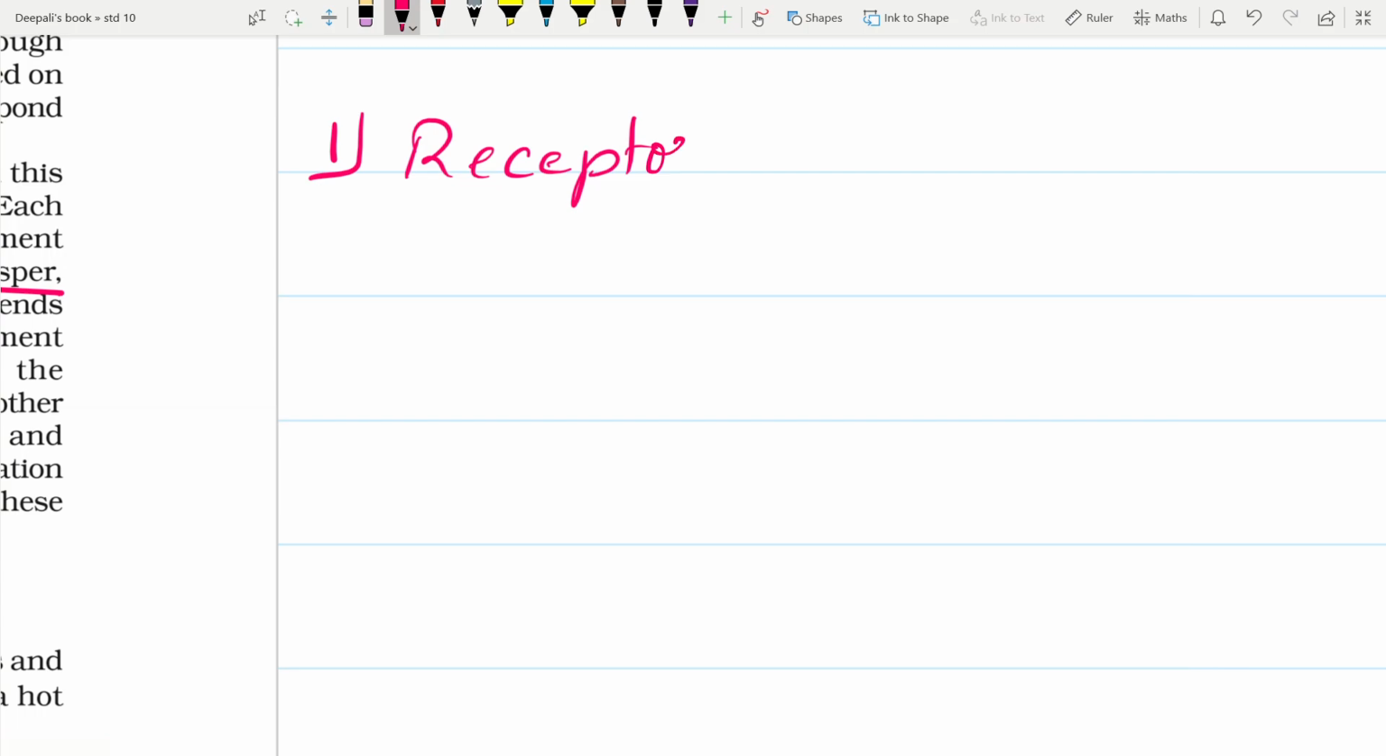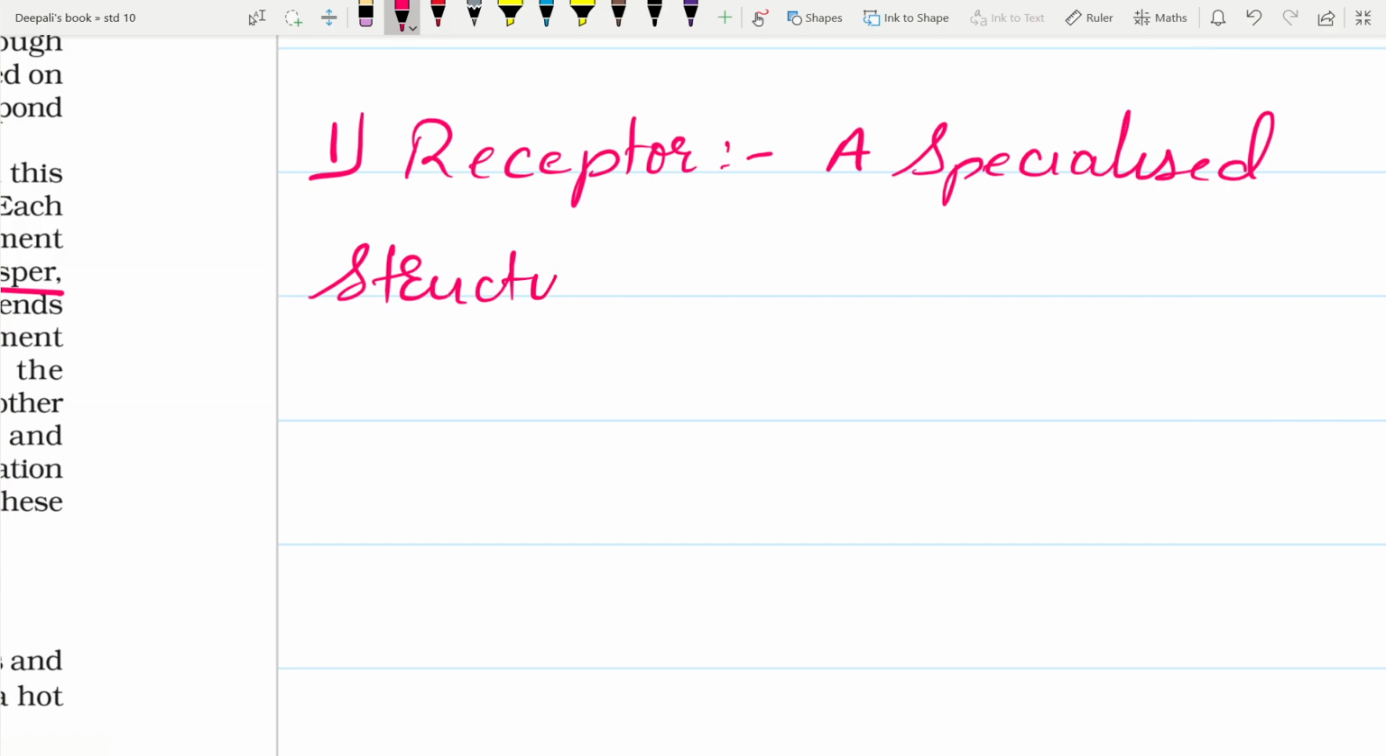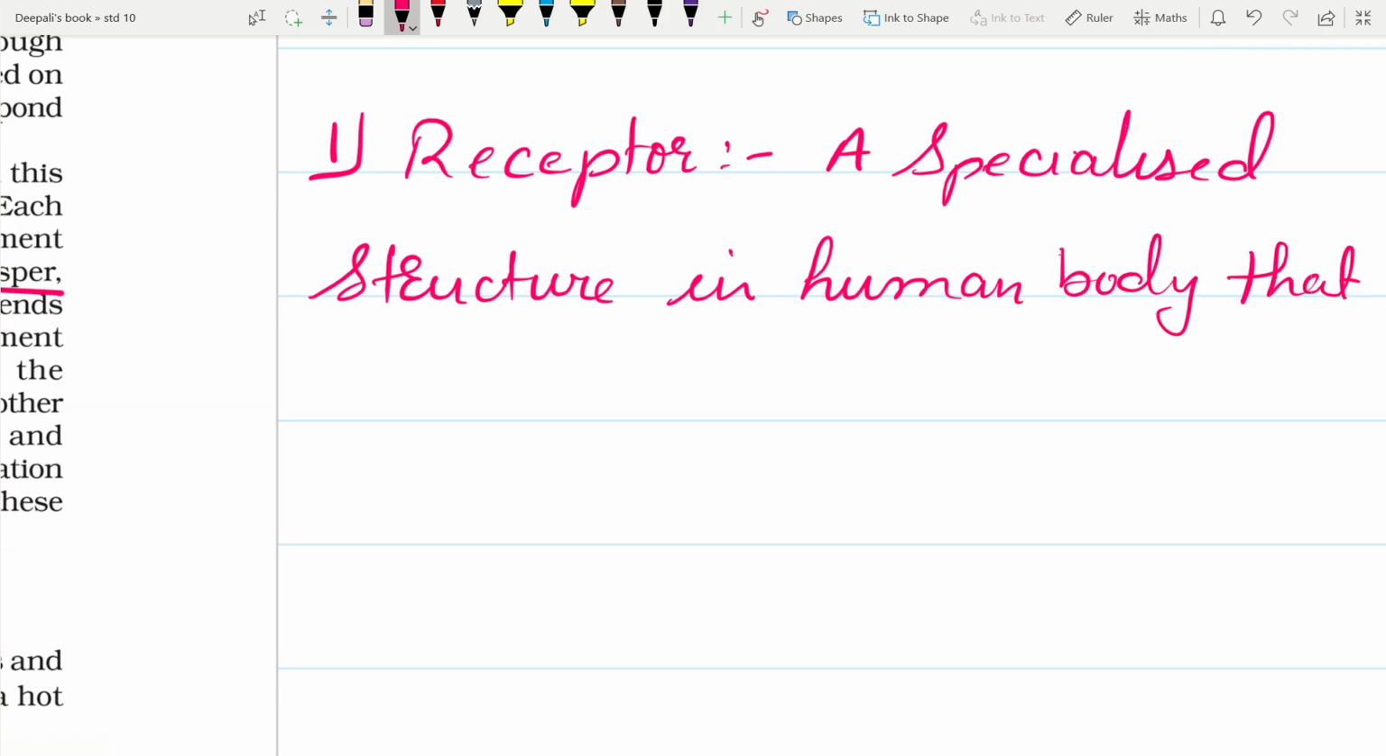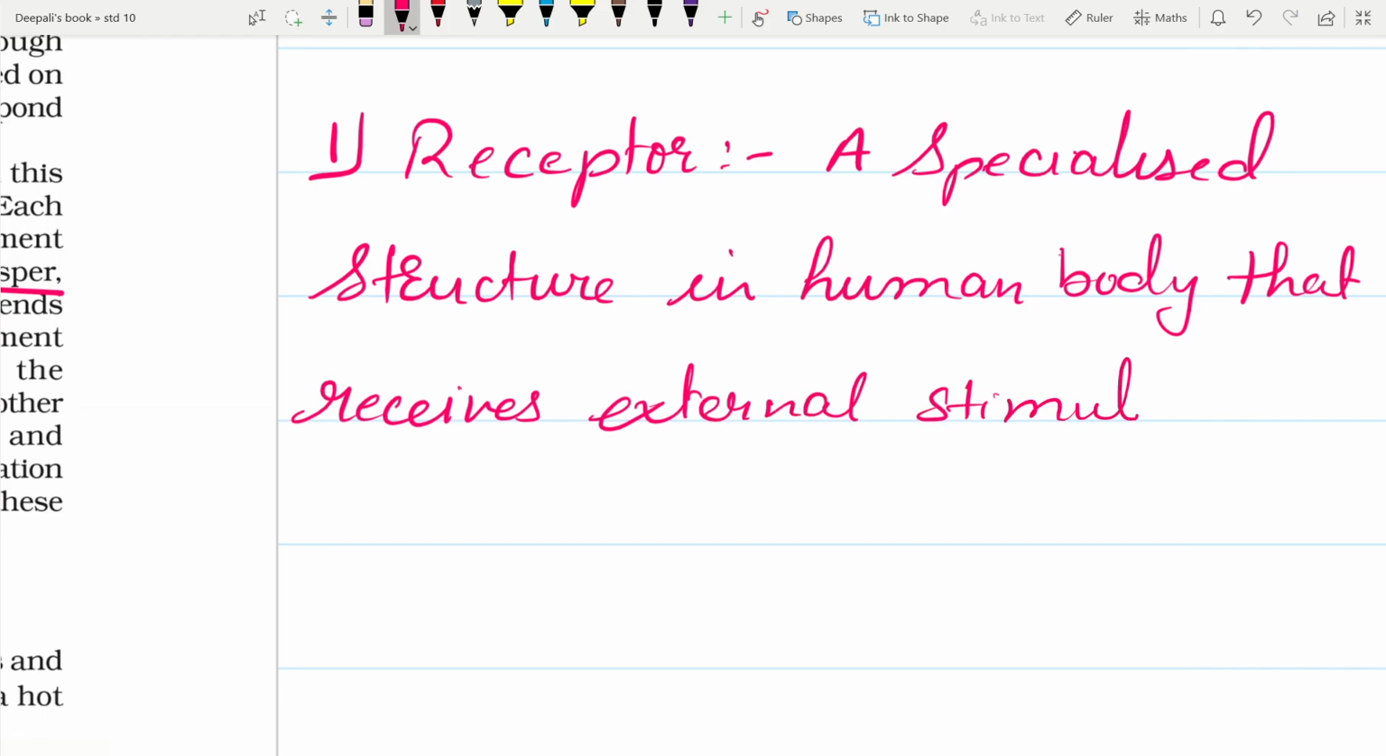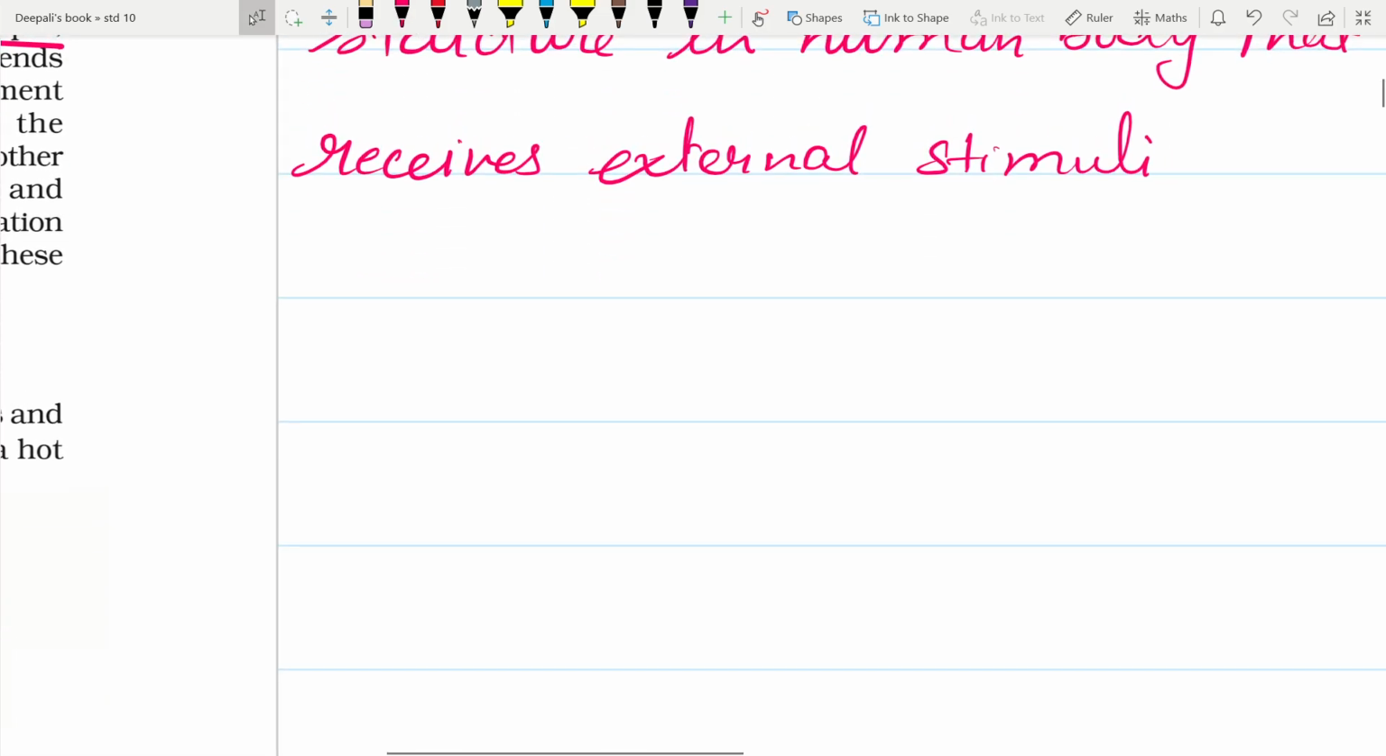So, receptors can be defined as a specialized structure in the human body that receives external stimuli. Now there are various receptors, mainly 5 types of receptors.